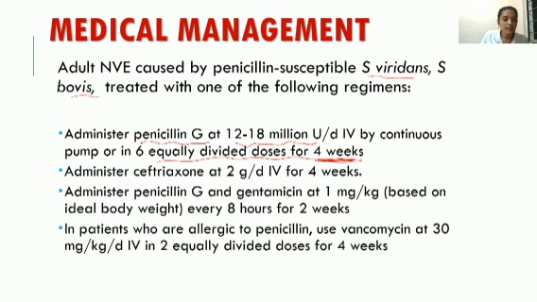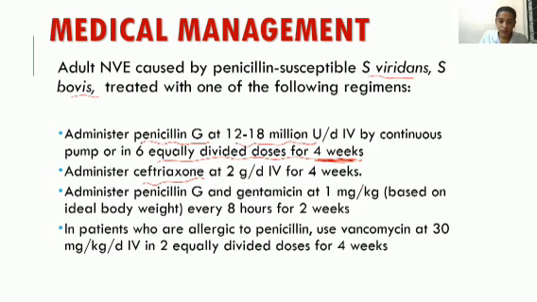Then ceftriaxone is the other treatment. Any one of the following regimens will be followed. It is not like all 4 of them will be followed. No, only one among these regimens will be followed.